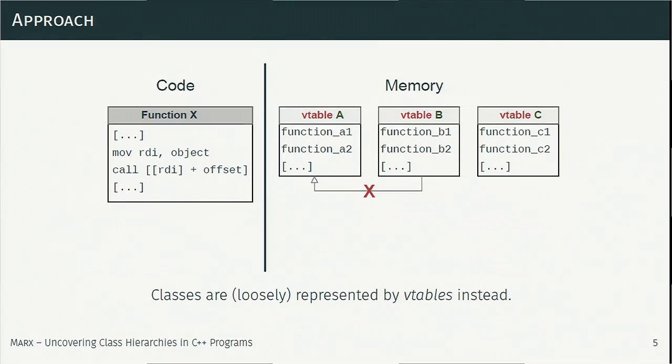Also, we do not really have the concept of classes at the binary level. We only got the vtables, which designate the functions that are expected in an indirect function call set for a specific object. So this is basically what we're left with when analyzing the application statically. We got the indirect call site, and we know that there are vtables, but the link between them is missing.